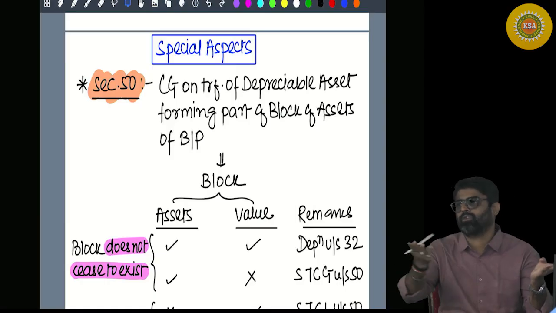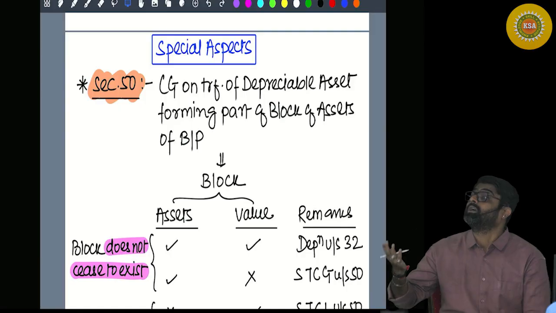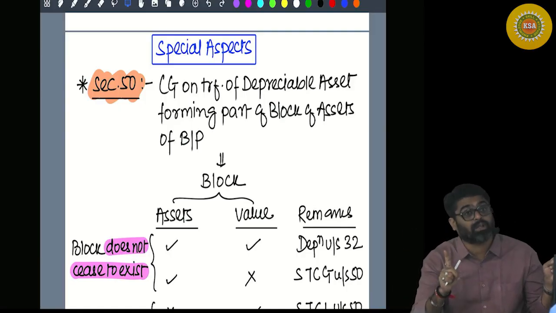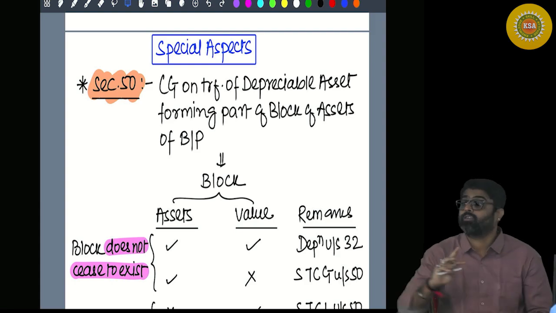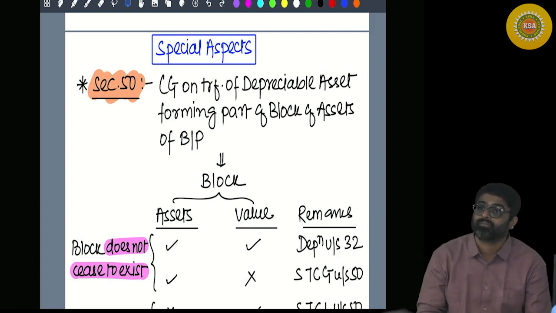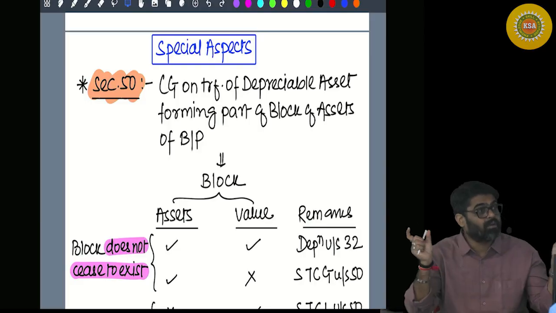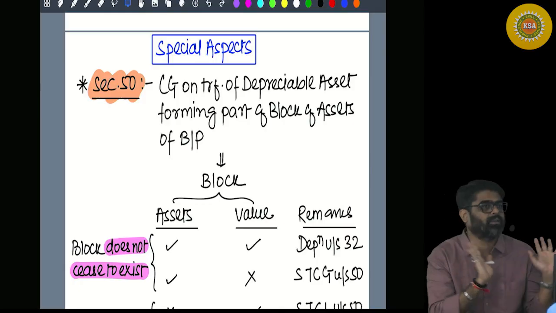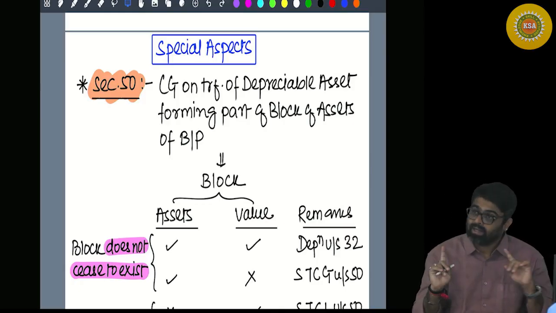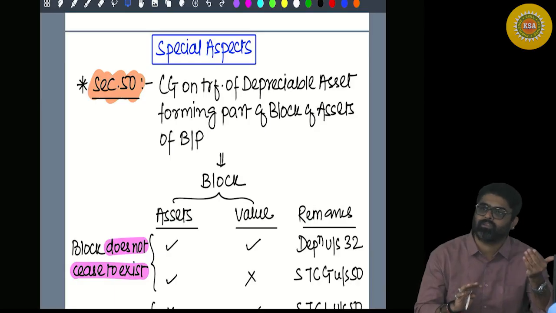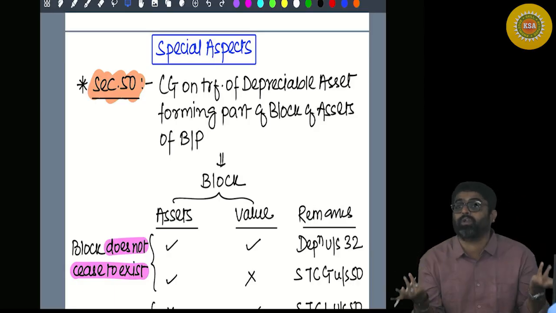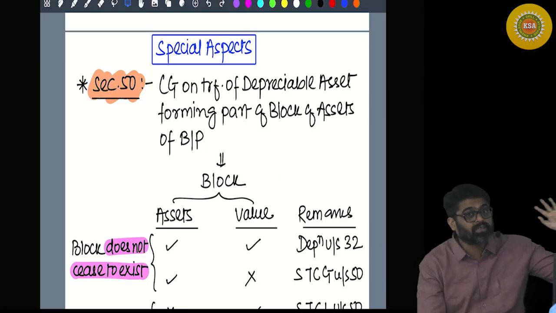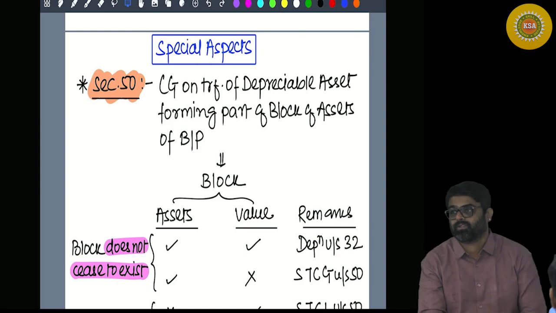Asset is sold, selling price is received. Deletion, reduce the selling price. Asset is damaged or destroyed, insurance claim is received. Deletion. Reduce that insurance claim amount from the value of the block. Asset is compulsorily acquired. Deletion, and reduce the amount of compensation from the value of block. All the adjustments will happen in the block. Yes or no? And after doing this adjustment, if the value also remains in the block and assets also remain in the block, what do you do? You still claim the balance amount of cost under the head PGBP only in the form of depreciation.